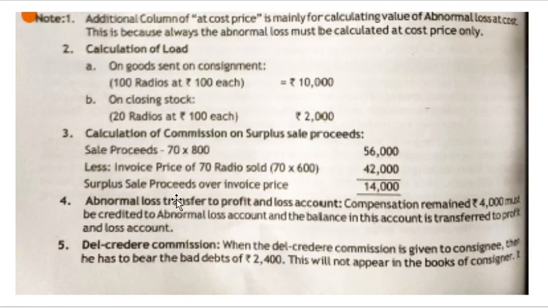So here we get into the calculation. Calculation of commission on surplus sale proceeds. What is that extra? What is the sales proceeds? 70 units at rupees 800 is the sales.